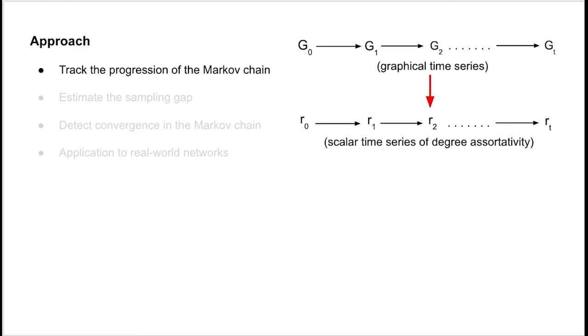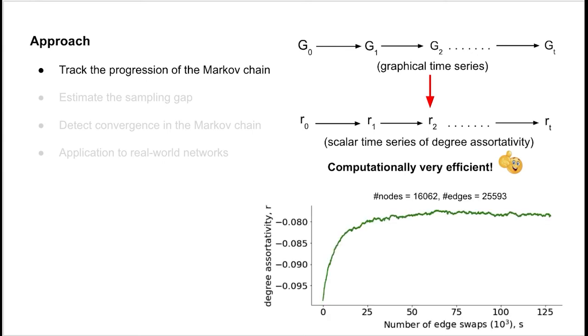So here's my solution. First, in order to track how the network structure changes from step to step as the swaps are applied, we need a value to monitor the chain. To do that, I convert the time series of the graphs to a scalar time series by calculating the degree associativity of each of the graphs. Using degree associativity to monitor the progression of the Markov chain is very inexpensive, which makes my method computationally very efficient. Here is an example of how the degree associativity of a given network is changing as the swaps are being applied. Notice that the value quickly moves away from an initial point and then it stabilizes.